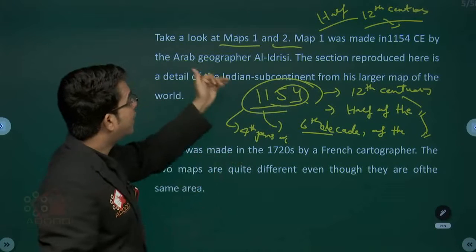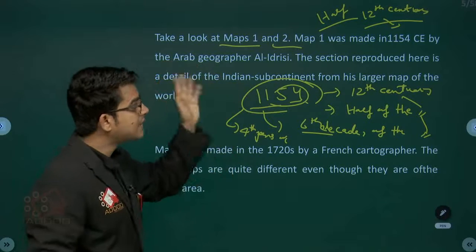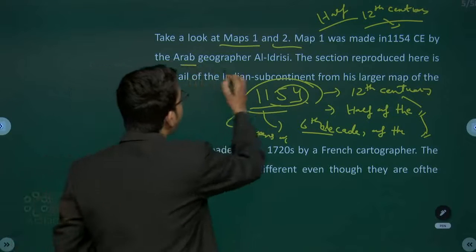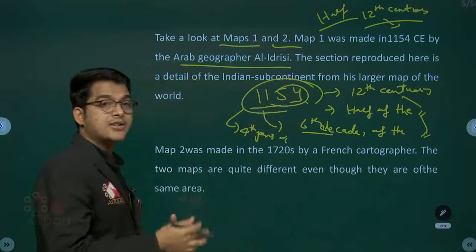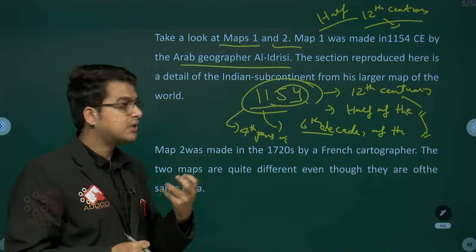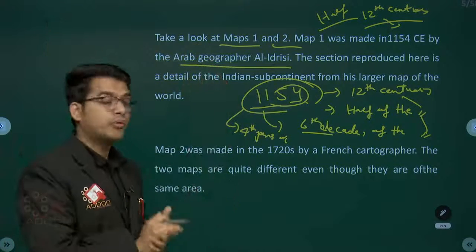Okay, now, the first and second map, that's what we have seen. Map 1 was made in 1154 CE by the Arab geographer Al-Idrisi. The section reproduced here is a detail of the Indian subcontinent from his larger map of the world.